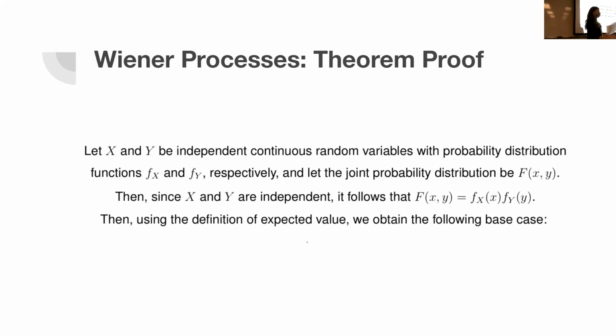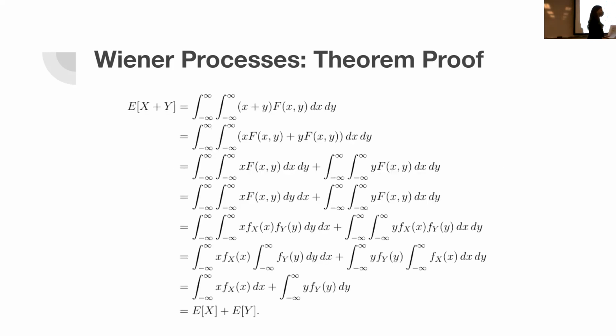So now that we have this, we can start calculating our base case. I know this looks a little overwhelming, but bear with me. In the first line, we're simply applying the definition of the expected value. On the next line, we're going to FOIL that x plus y. On line number 3, we're going to split the integrals in addition, so x is going to be on one side, y on the other.